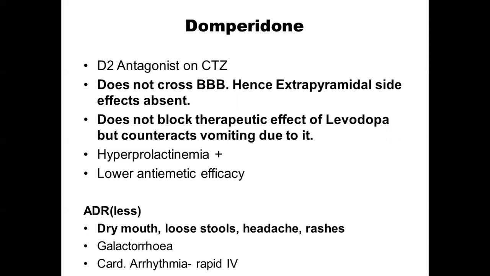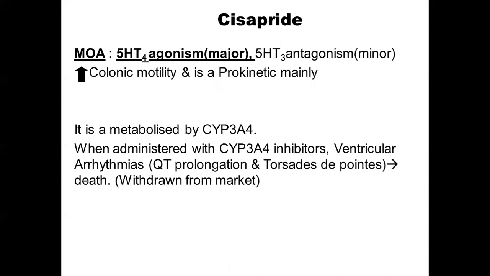However, hyperprolactinemia can be occasionally seen with the use of this drug also. It has somewhat lesser antiemetic efficacy when compared to metoclopramide. The adverse drug reactions are very few. It's a very well-tolerated drug. Occasionally, you can see dry mouth, loose stools, headache and rashes in some patients. Galactorrhea because of the hyperprolactinemia can occur, and when given rapidly by the IV route, it can occasionally cause cardiac arrhythmias, which is also a rare adverse drug reaction seen with domperidone. Now we move to the next category of drugs under prokinetics.